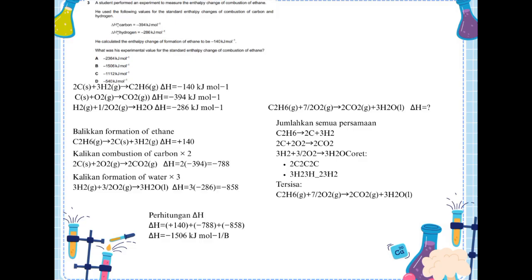The remaining equation is C2H6 plus 7/2 O2 gives 2 CO2 plus 3 H2O, which is the combustion equation of ethane. Finally, I add the enthalpy changes: 140 minus 788 minus 858. So delta H, the enthalpy change, equals minus 1506 kJ per mole.